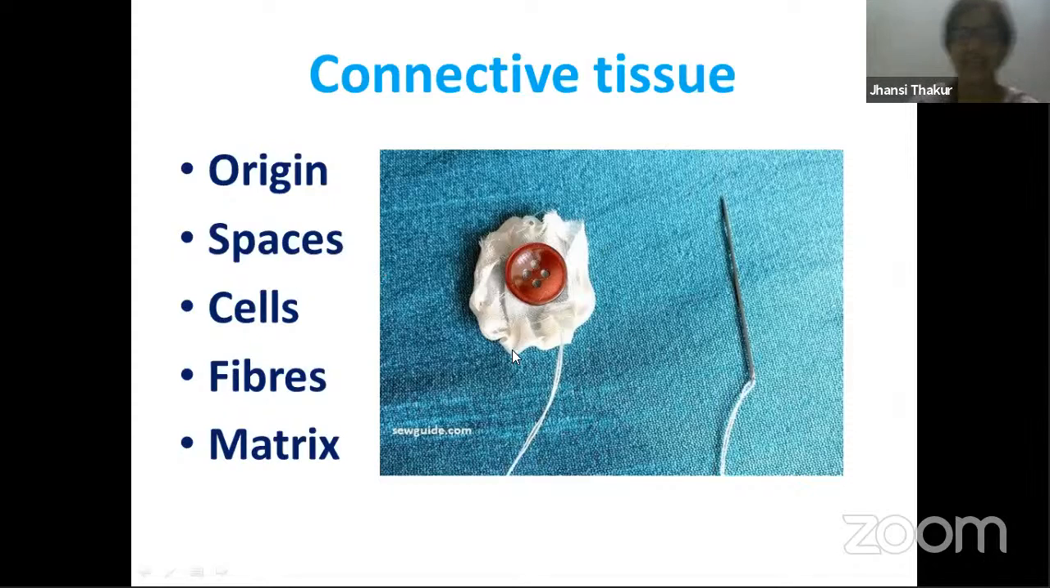Now there is an analogy I have taken over here. Suppose you take this blue color background as a matrix, right? In this matrix you find there are certain spaces available.